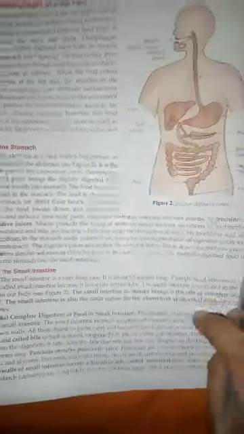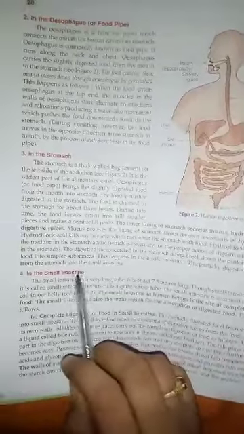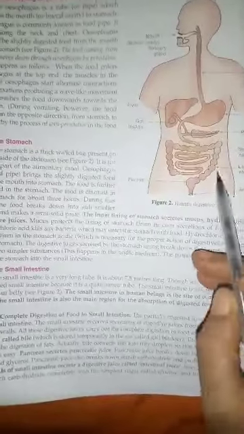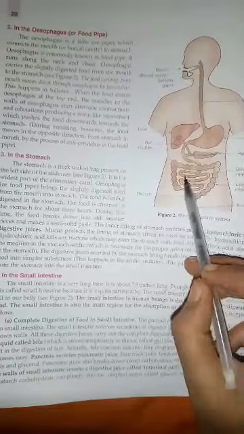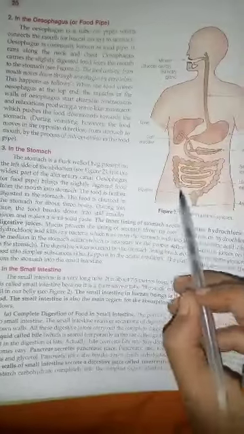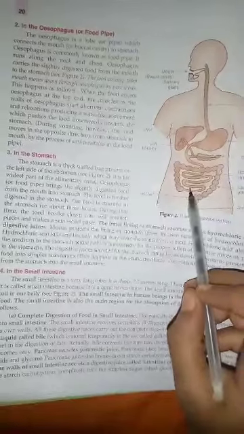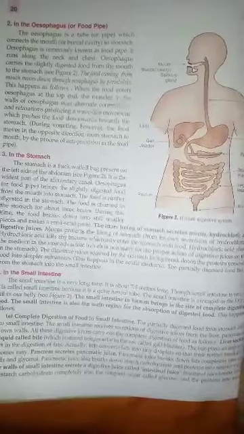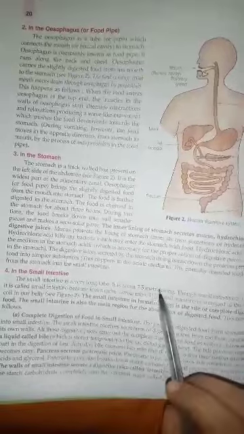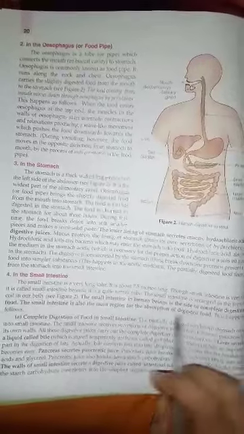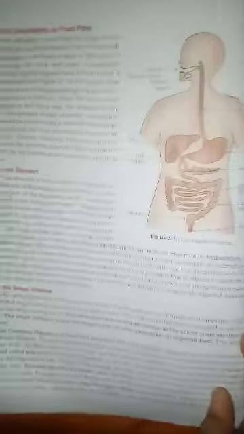Now comes the small intestine. Students, the small intestine is a very long tube. See, this is the small intestine. It is called small because it is a very narrow tube, not wide. It is approximately 7 to 7.5 meters long. The small intestine is the main region for the absorption of digested food. It is also the site of complete digestion, where food is completely digested.